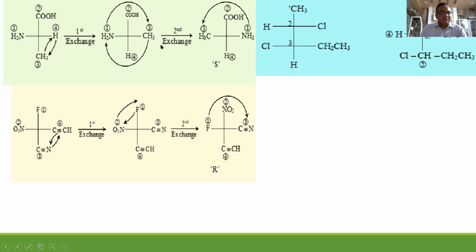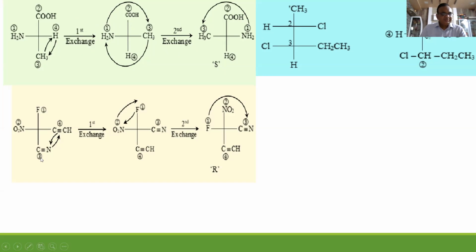In the second exchange, now 2 and 4 are in the correct position. Don't disturb them. But you have to do the second exchange. Don't observe here. If you observe, it comes as R configuration. But don't observe it. You have to compulsorily do the 2 exchanges, and that's why you change the position. And now if you observe, it is an anti-clockwise rotation. Vision travels in an anti-clockwise direction, that is S configuration.